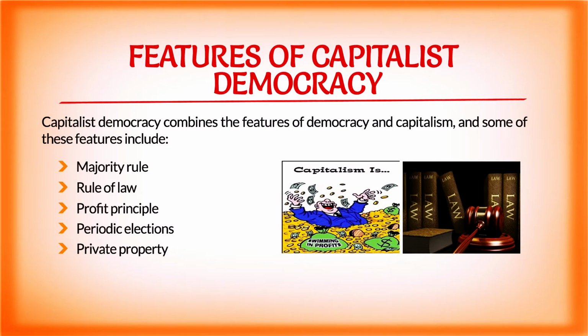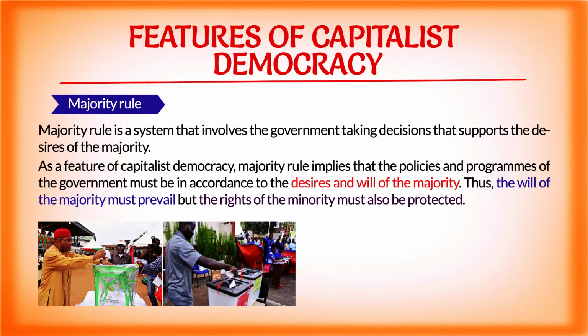Some features of capitalist democracy include, 1. Majority rule. What is majority rule? Majority rule is a system that involves the government taking decisions based on the will or the desires of the majority.